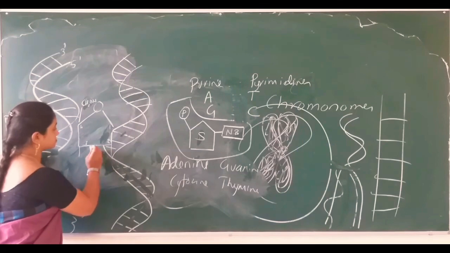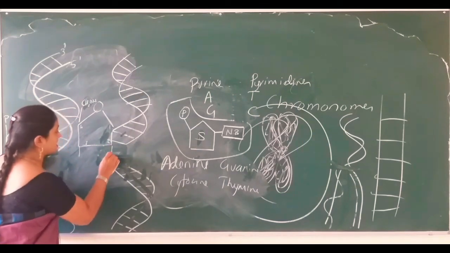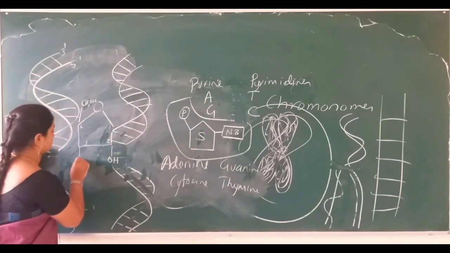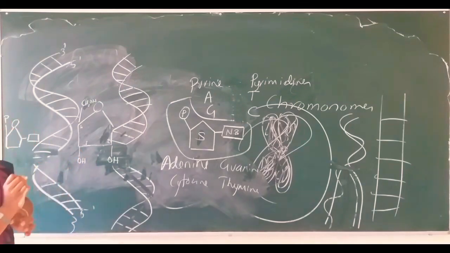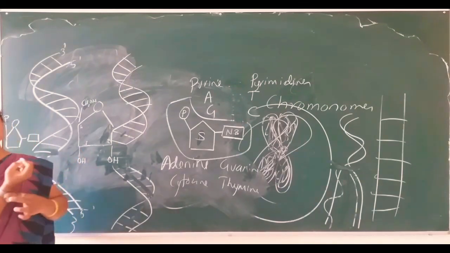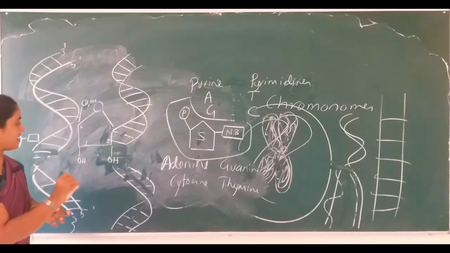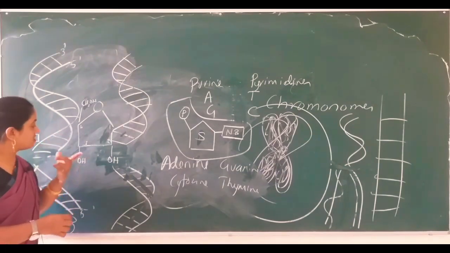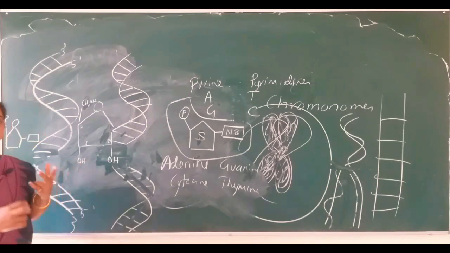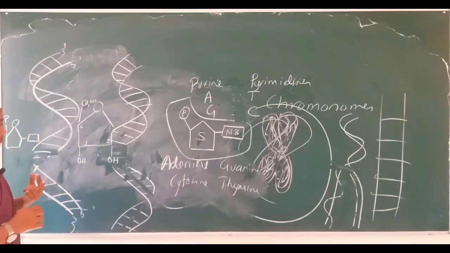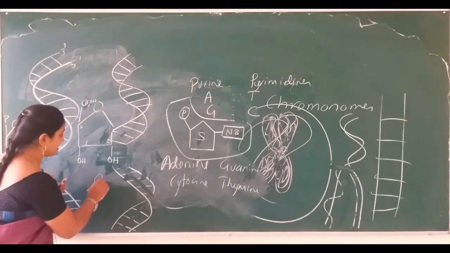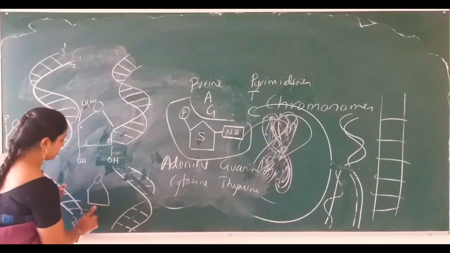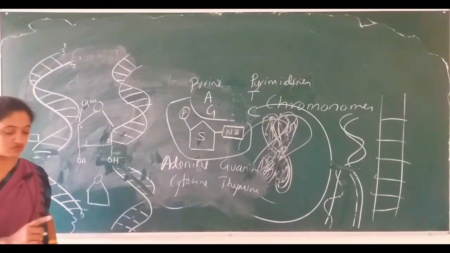So RNA, ribonucleic acid, has the OH group, two functional OH groups. But in DNA, it has only one functional group.